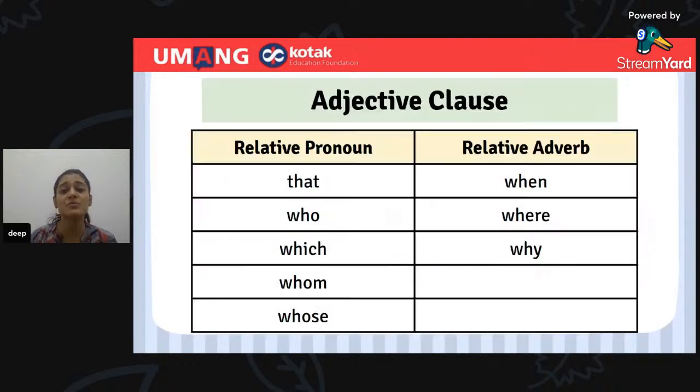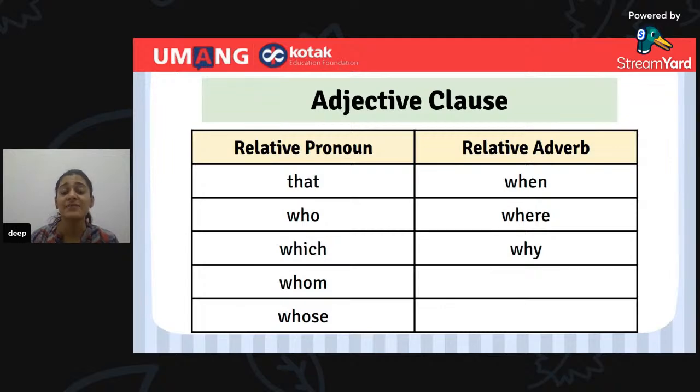Now let us move towards the next clause, that is the adjective clause. So can you all quickly type down adjective clause in the chat box? Come on, write adjective clause in the chat box. Oh great, I can see everyone writing it. Now let us see what are relative pronoun and relative adverb. So under relative pronoun, we get different words like that, who, which, whom, whose. And under relative adverb, we have when, where, why.